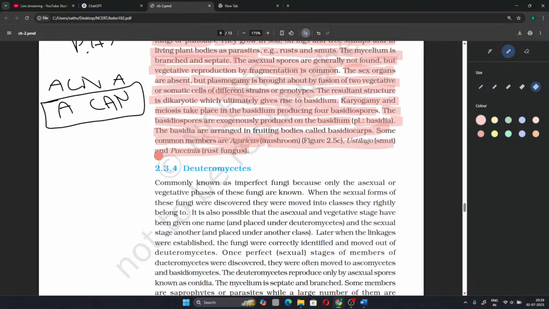These basidia are arranged in fruiting bodies called basidiocarps. Some common members are Agaricus, mushroom, Ustilago, and Puccinia.